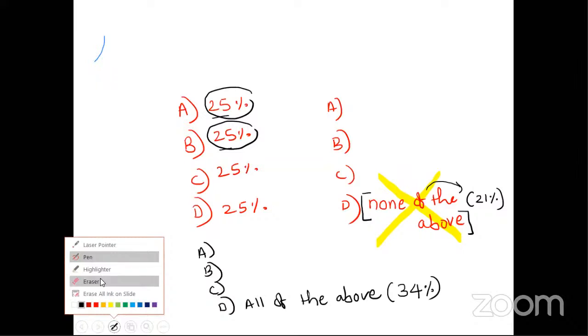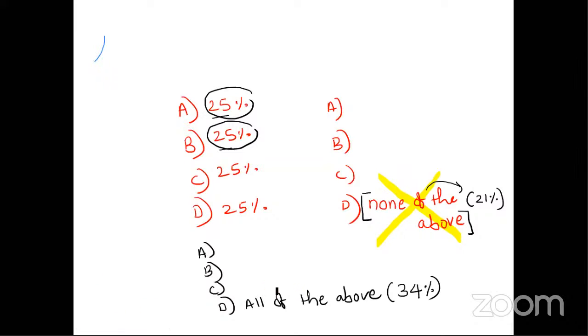So understand one thing, students, this is a very important slide. If you have all of the above in the options, you have to select it. But if you have none of the above in the question, think twice before ticking that option, because chances of none of the above is 21% and chances of all of the above is 34%. This is a very important trick to crack any competitive exam. You all can take a screenshot of this slide.